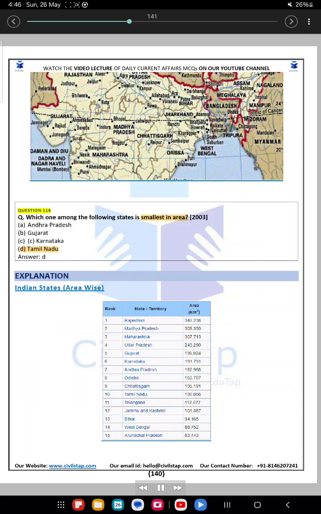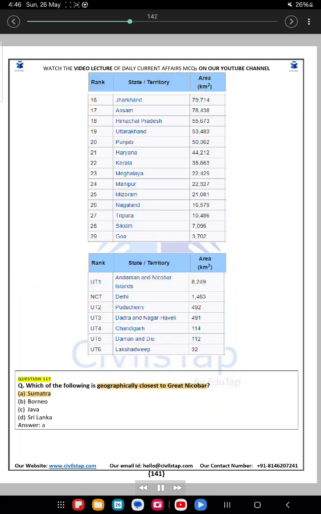Mizoram. Question 116. Which one among the following states is smallest in area? 2003. A. Andhra Pradesh. B. Gujarat. C. Karnataka. D. Tamil Nadu. Answer: D. Explanation: Indian states area-wise. Question 117. Which of the following is geographically closest to Great Nicobar? A. Sumatra. B. Borneo. C. Java. D. Sri Lanka. Answer: A. Physical features in India.